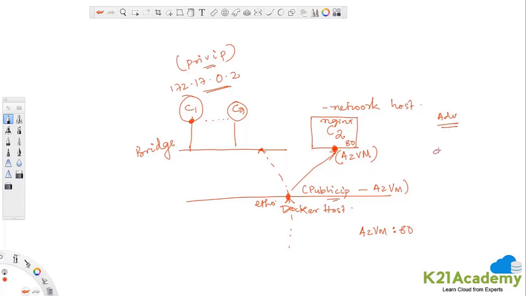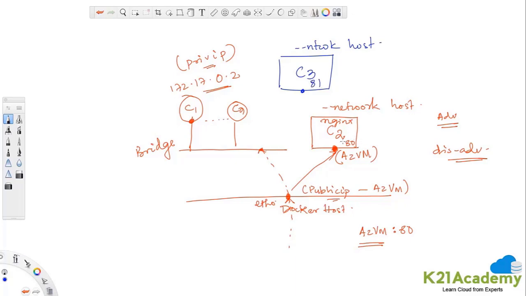That is the advantage. There is a disadvantage associated as well. The disadvantage is that your container is completely exposed to the outside world. Whoever can reach your Azure VM can reach your container now. Can I spin up multiple containers on the host network? Yes, you can. Here also you specify network is host, and I'm spinning up container 3, and I can listen on a different port.